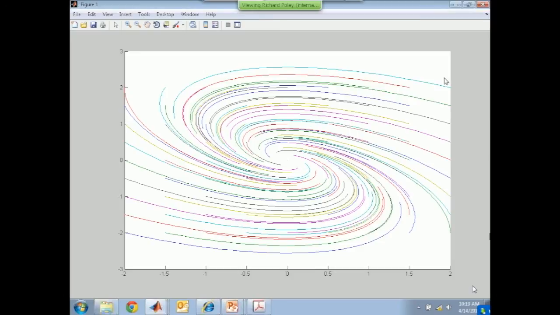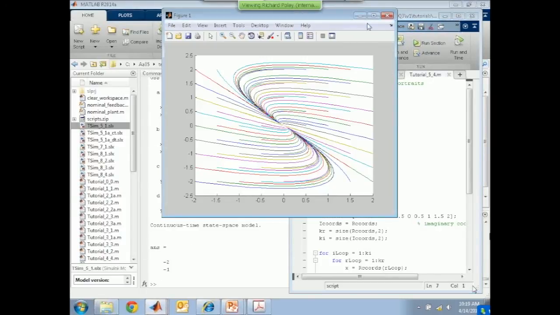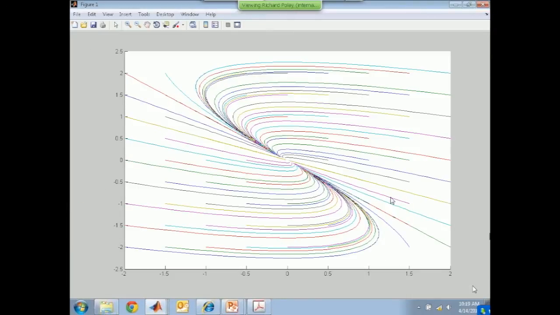Okay. Let's move on to the third one. The third one now is this fella. Let's run him and see. So let's begin. Stable or unstable? You can look at the thing, obviously, and it's a stable.